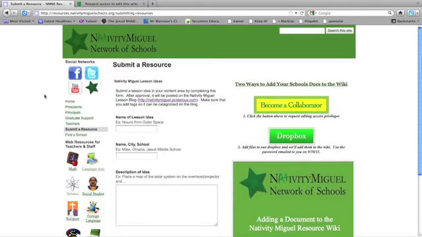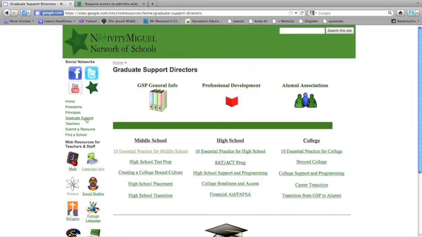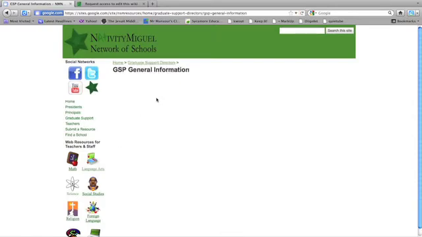So let's say that, for instance, I want to add something to the graduate support page. What I would like to add to the graduate support page is something for GSP General Info. Right now I don't have any editing privileges, so I need to get editing privileges. To do that, I will need to log into my Google account.